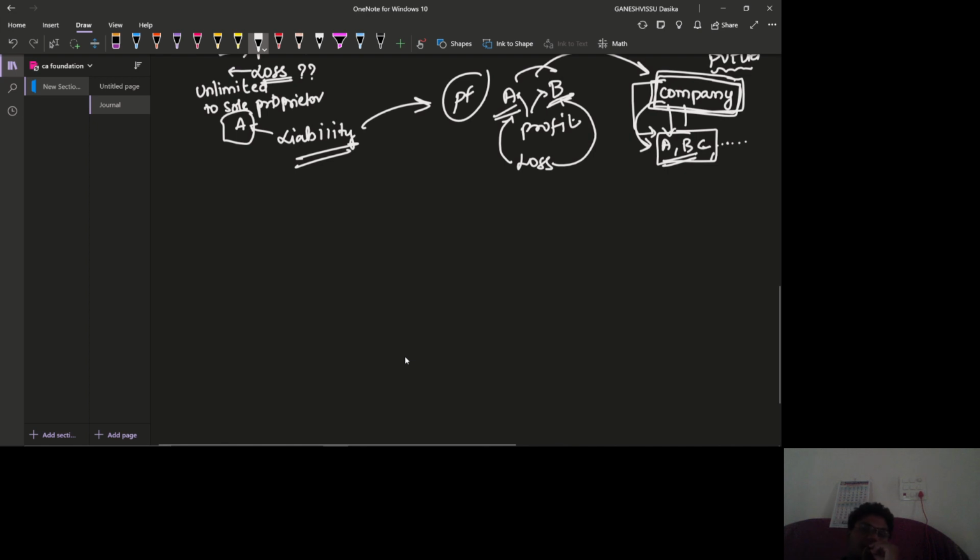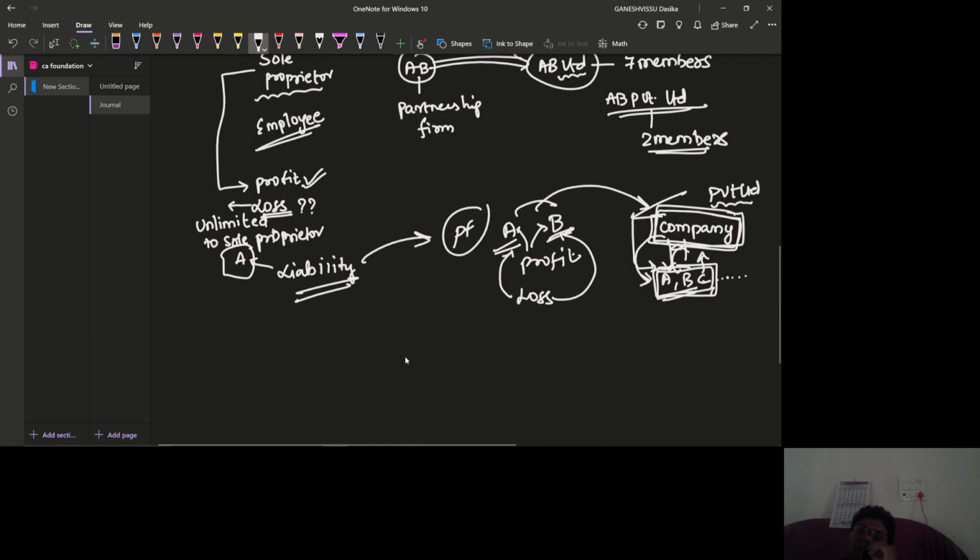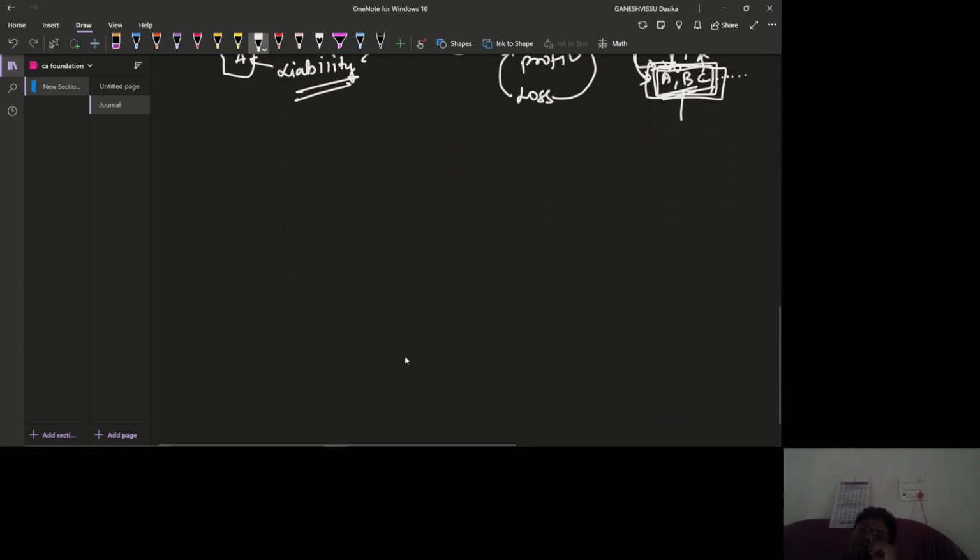Okay, members are different and the company is different. What about the transactions? Of course, these transactions are done by the managers, that means by the directors, not by the members themselves. But the directors are nowhere related to the company. That means the transactions incurred by the company will not be borne by A, B, C individually. Therefore, there is no liability to its members.